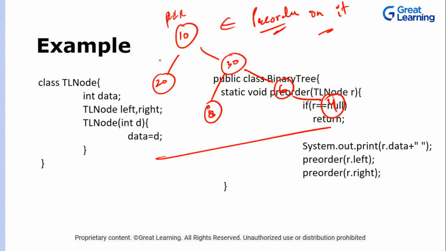So again the same thing, you have to follow the procedure: print the data, go on the left, go on the right. So 10 will be printed, it goes here, 20 will be printed, it goes here, prints the data, 30 will be printed, it goes on the left again, right? It will print 8.